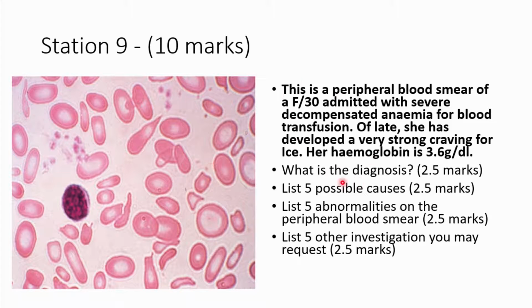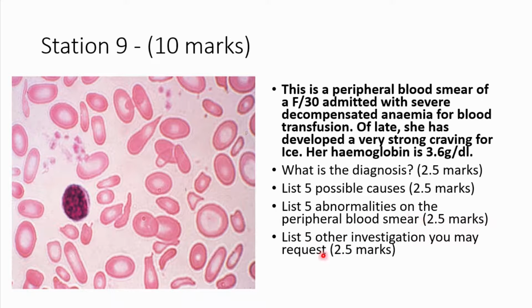So station 9, so this is a peripheral blood smear of a 30-year-old female who's admitted with severe decompensated anemia for blood transfusion. So of late, she has developed a very strong craving for ice, so you refer to this as pica. Her hemoglobin is 3.6 grams per deciliter. What is the diagnosis? List 5 possible causes, list 5 abnormalities on the peripheral blood smear, list 5 other investigations you may request.